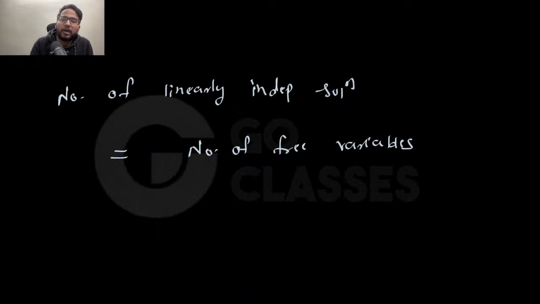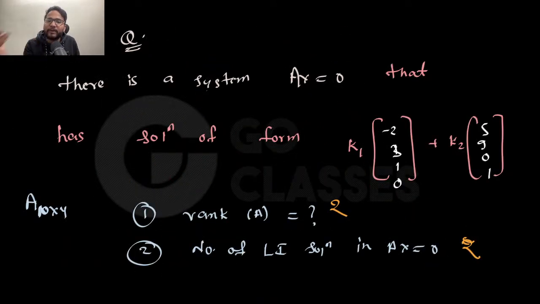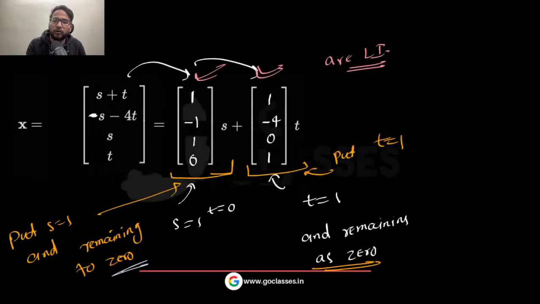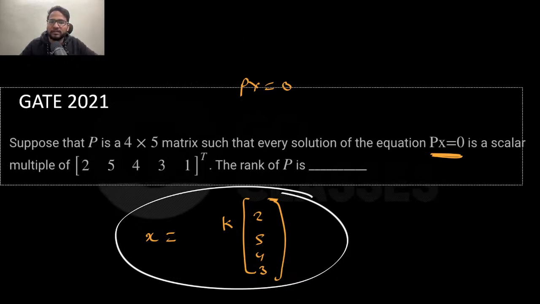So now, once you understand that the number of free variables determines the number of linearly independent solutions and the number of pivot columns determines the rank, then you can do these kinds of questions very easily. Now let's go to the question I was waiting for, which is GATE 2020. Let's see what they're asking, and let me know what answer you're getting.